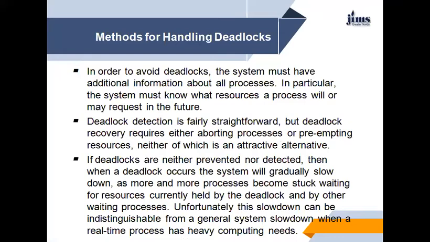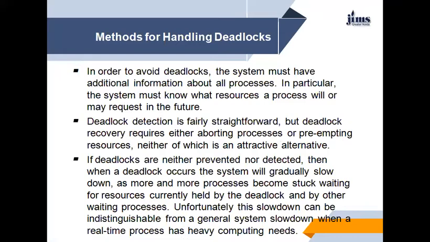If deadlocks are neither prevented nor detected, then when a deadlock occurs, the system will gradually slow down as more and more processes become stuck waiting for resources currently held by the deadlocked and other waiting processes. Unfortunately, this slowdown can be indistinguishable from a general system slowdown when a real-time process has heavy computing needs.